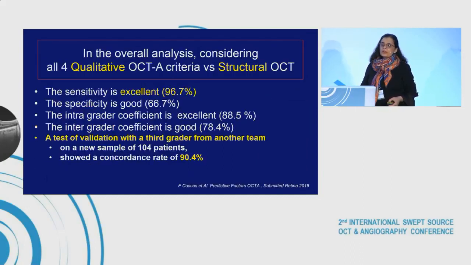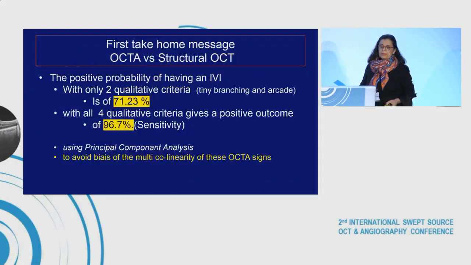In the overall analysis, considering all 4 qualitative OCTA criteria versus structural OCT, the sensitivity is excellent, the specificity is good, the intra and intergrader coefficients are good, and the validation test with a third grader from another team showed a concordance rate of 90%.